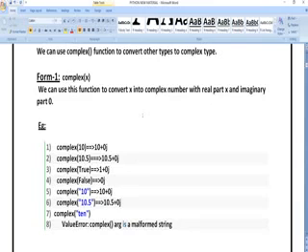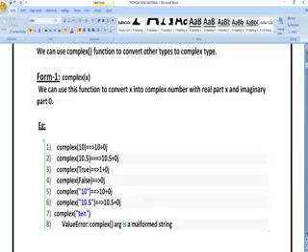So complex variables. A complex variable is a combination of a real part and an imaginary part, like a plus bj. You can see here in complex variables, they have declared complex of 10 is equal to 10 plus 0j. Next, complex of 10.5, 10.5 plus 0j.